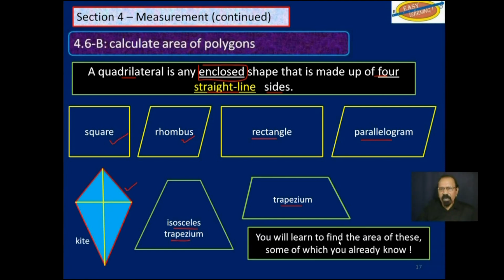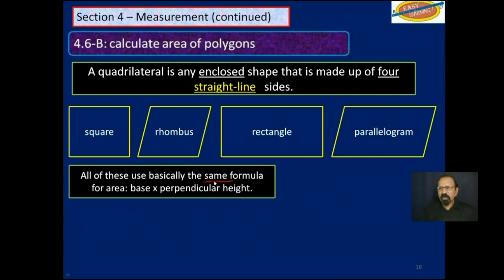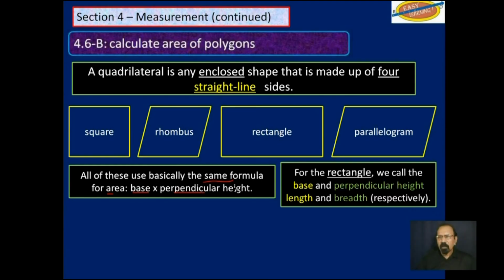So we will learn to find the area of these, though of course some of them you already know from primary school, like the area of a rectangle. All of these use basically the same formula, the base times the perpendicular height. So for the rectangle, we call the base and perpendicular height the length and breadth, respectively. So let's consider this rectangle here. Area is equal to length times breadth.